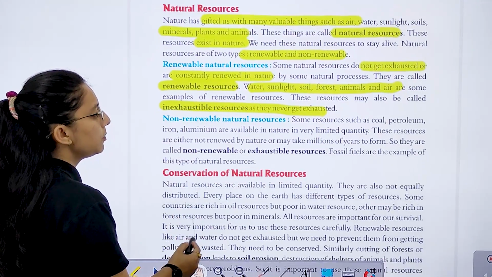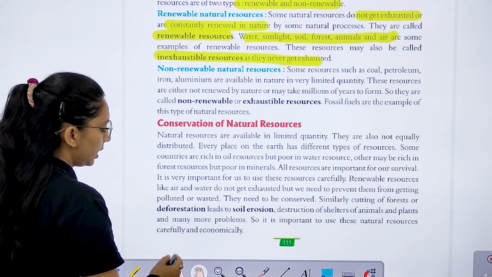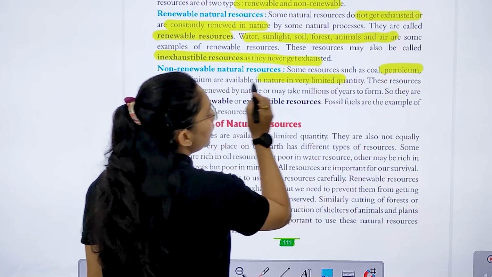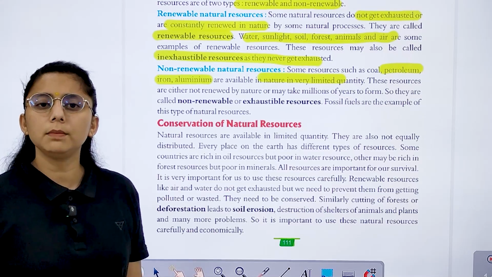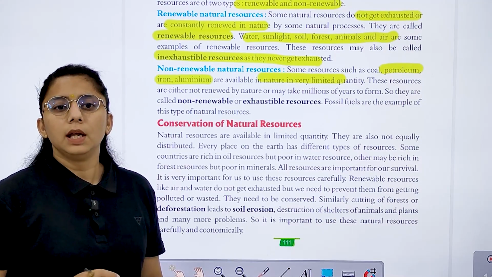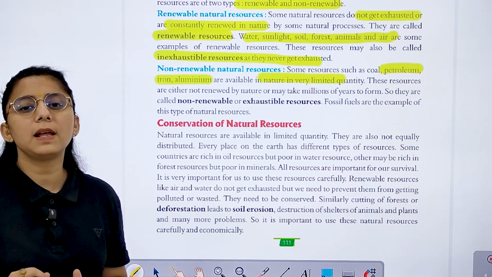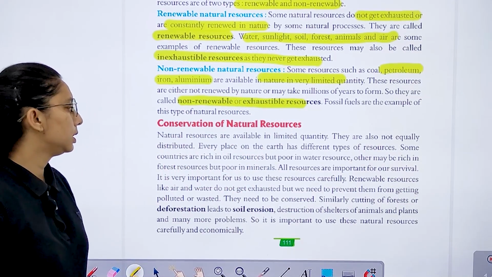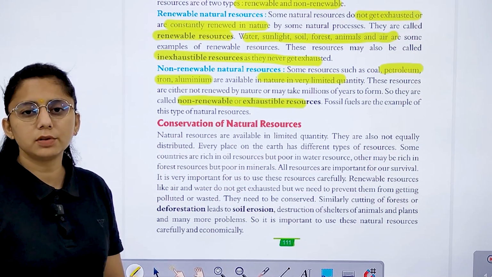Non-renewable natural resources: some resources such as coal, petroleum, iron, aluminium, they all are available in nature in limited quantity. If we talk about coal, petroleum, iron and aluminium, they are available in very limited quantity. So what do we call them? Non-renewable or exhaustible resources.